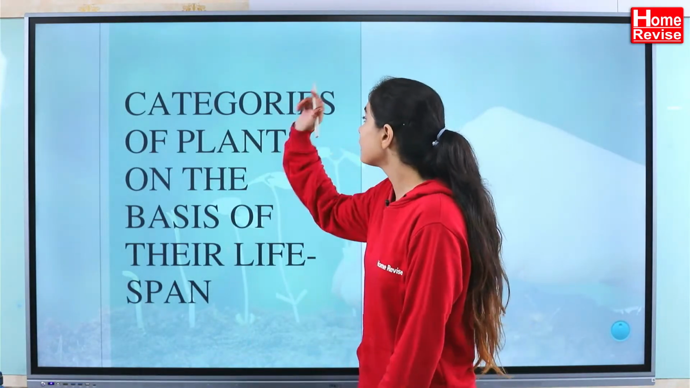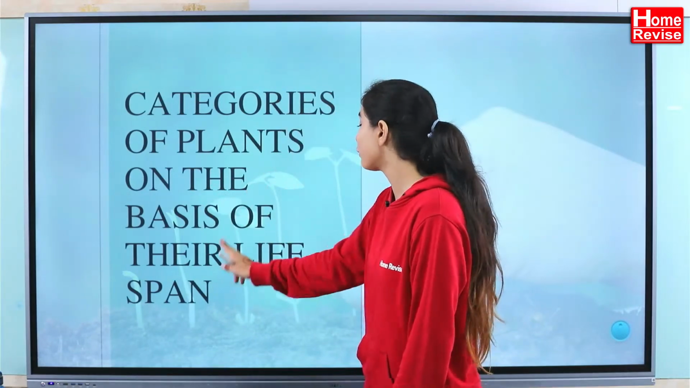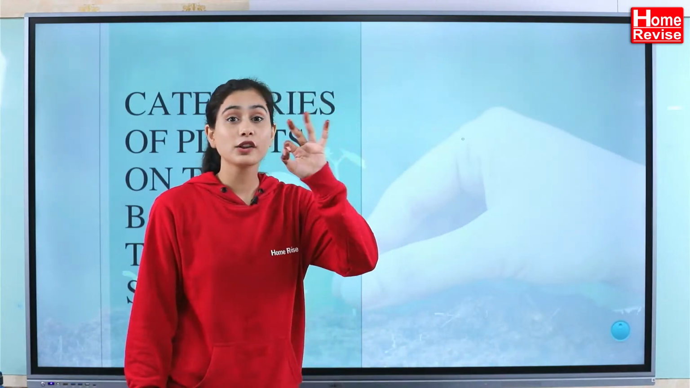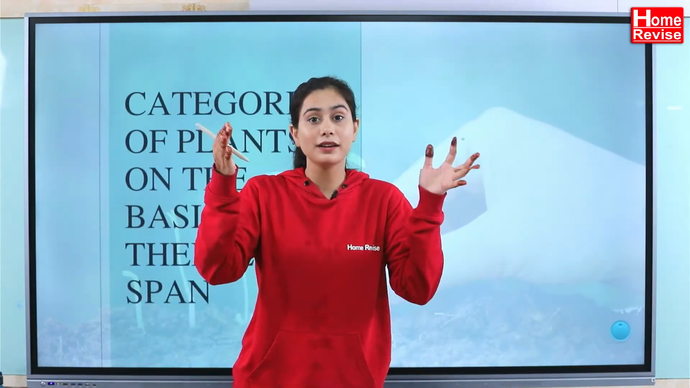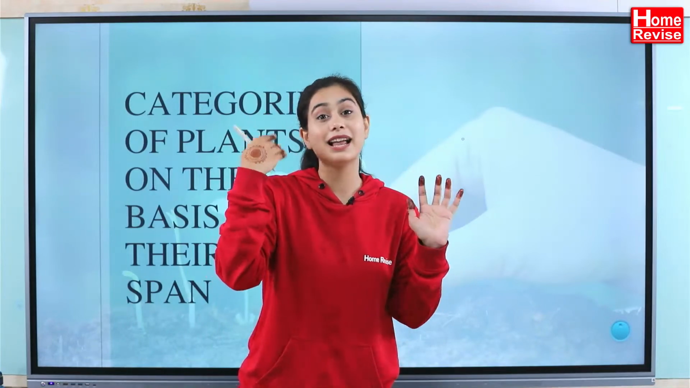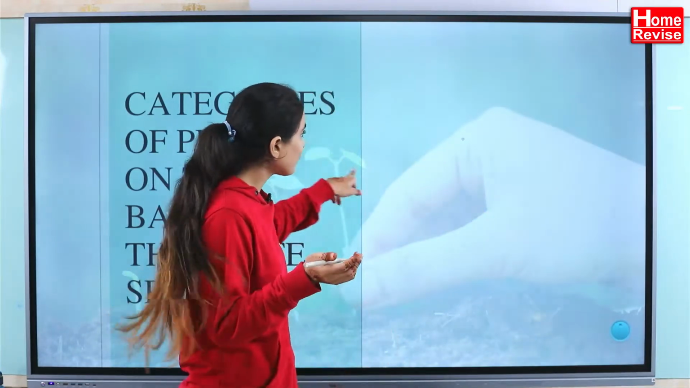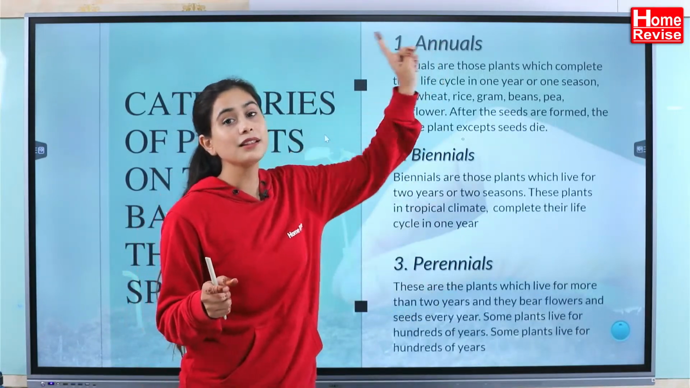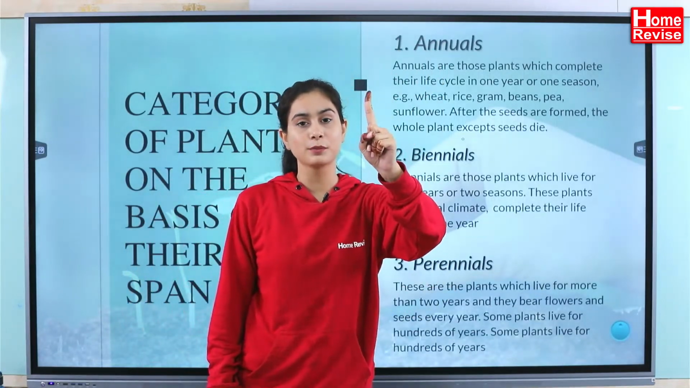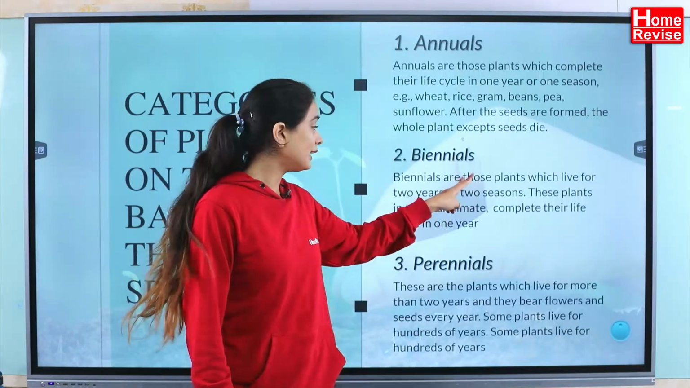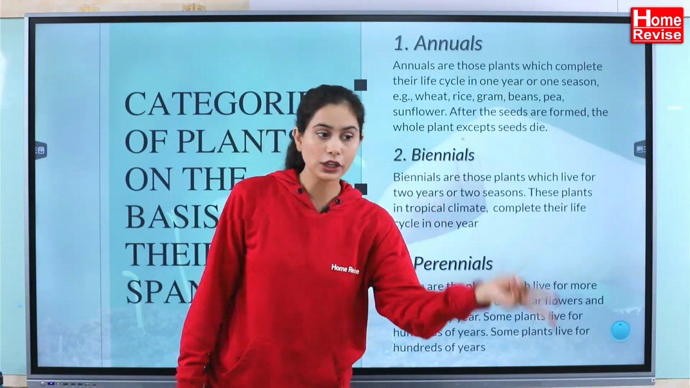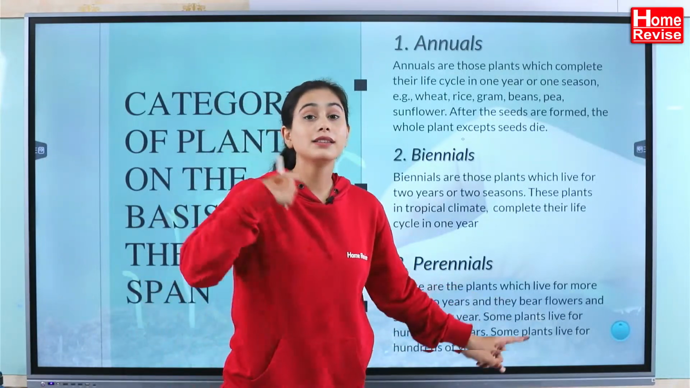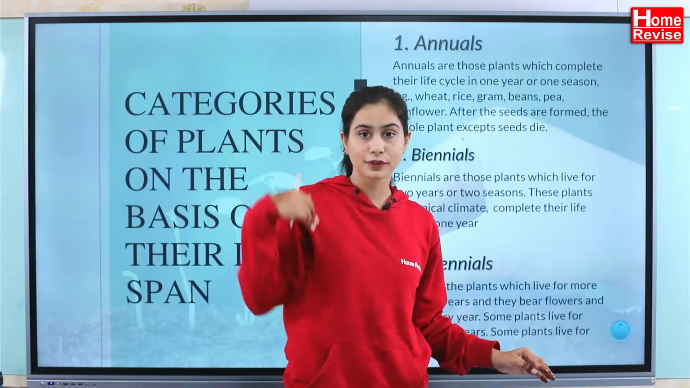Next is the categories of plants on the basis of their lifespan. Remember 3. On the basis of the lifespan, the plant will be active, or I can say alive, for how much time. So there are 3: annual, biennial, perennial. Annual means only 1 year is the lifespan of this particular plant. Biennial means 2 years. You can harvest it after 2 years. And when we talk about perennial, these plants live for years and years.